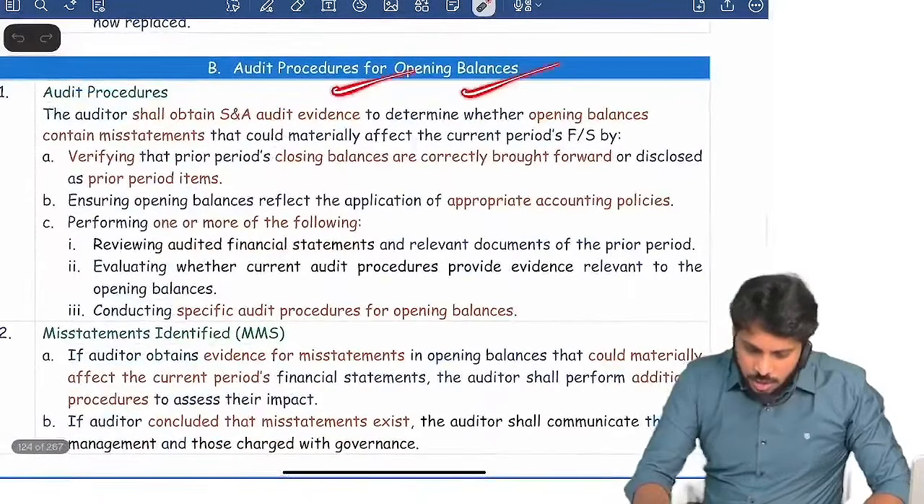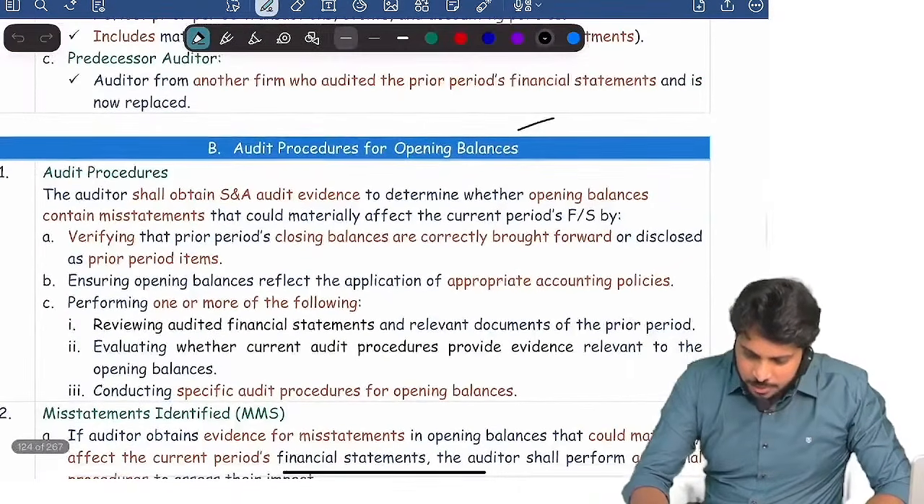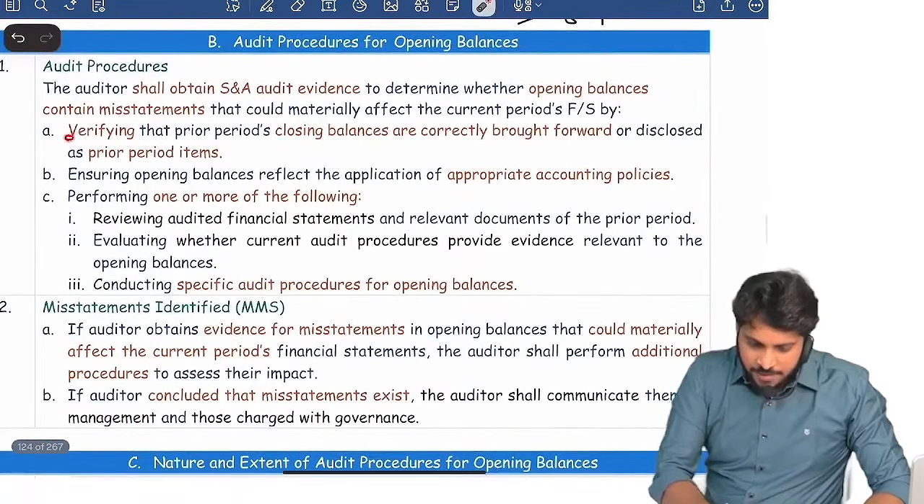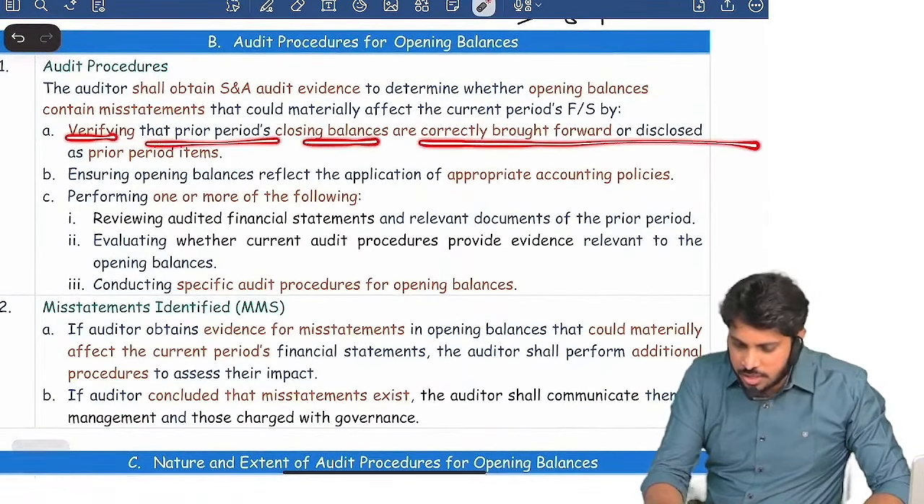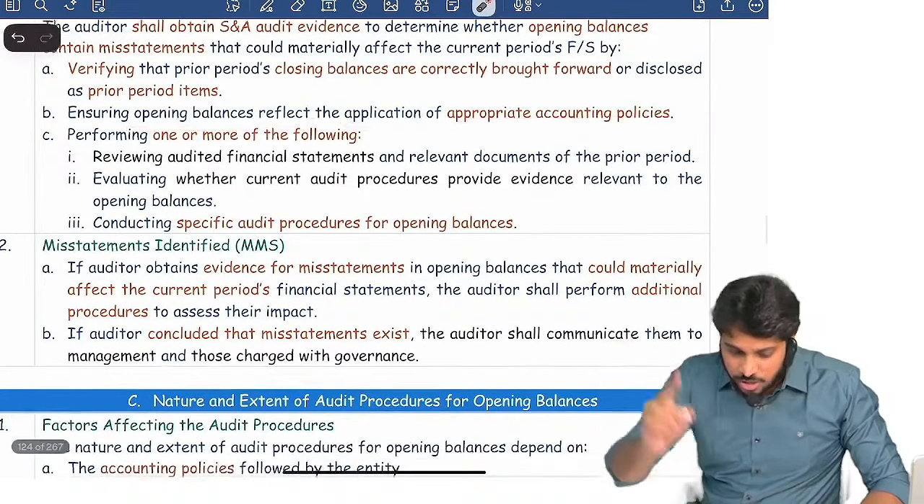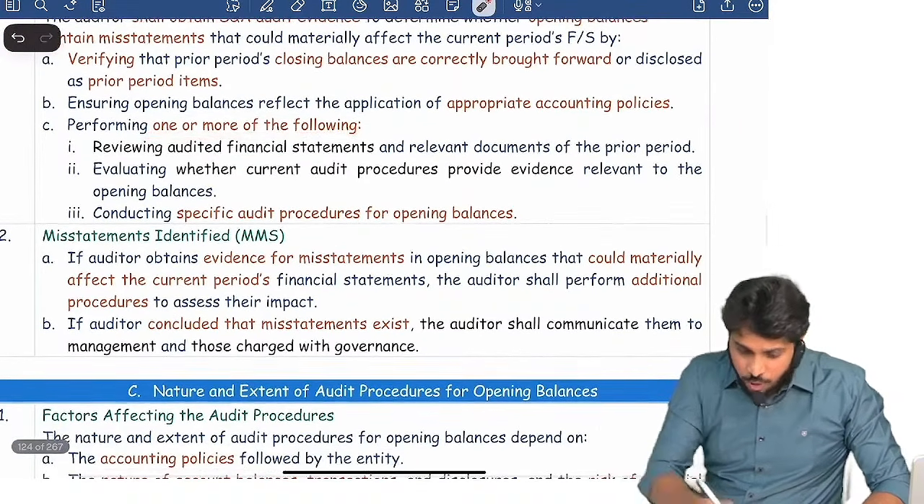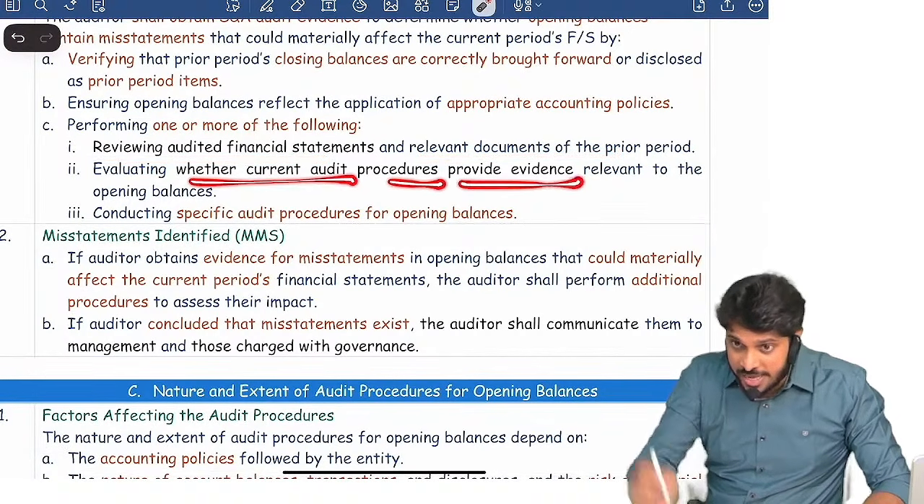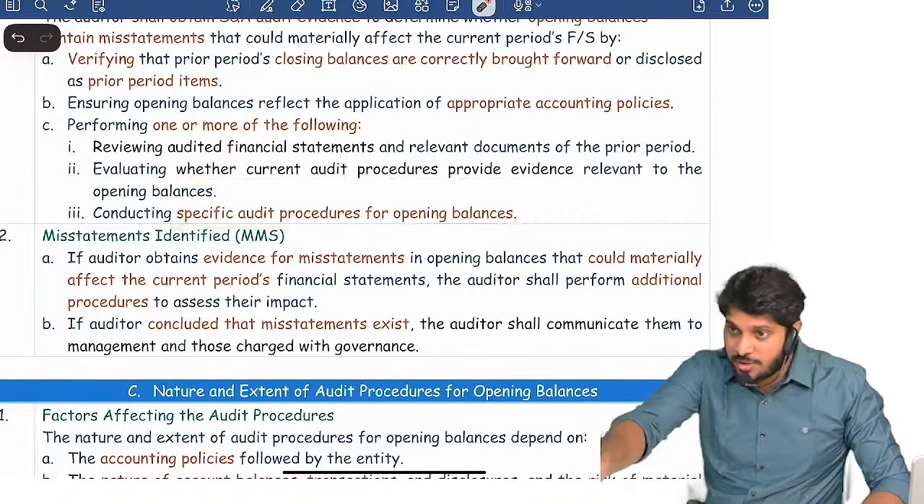So what is the audit procedure for opening balance? In the book it is in 510 standard. Okay, this itself can be asked as a 5 marks question. Verify prior period closing balance are correctly brought forward. Ensure opening balance reflects application of accounting policies. Perform one or more of the following: 1, review financials and relevant documents, evaluate current procedures, provide evidence for opening balance, conduct specific audit procedure.